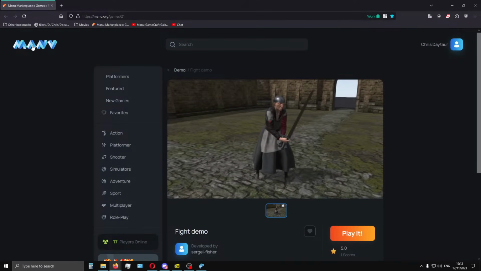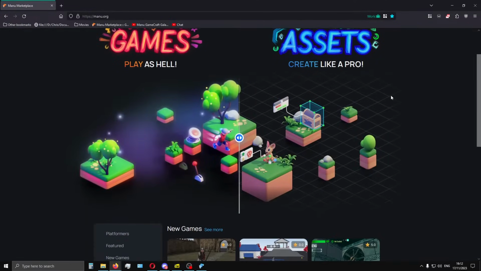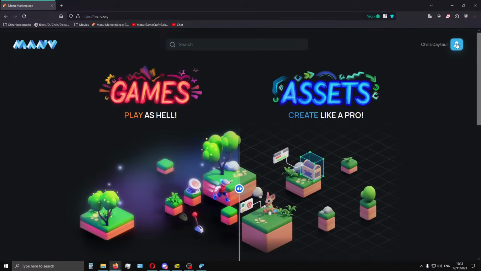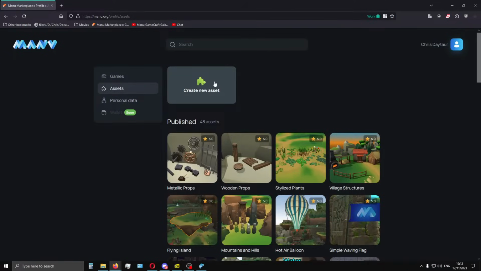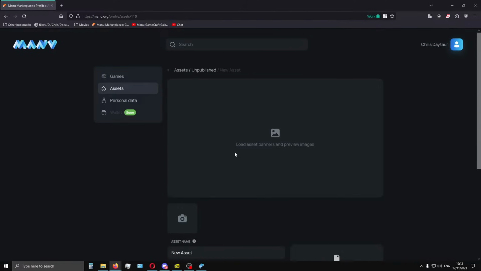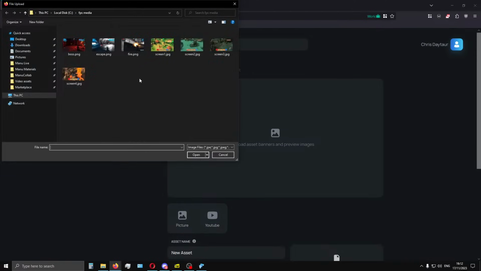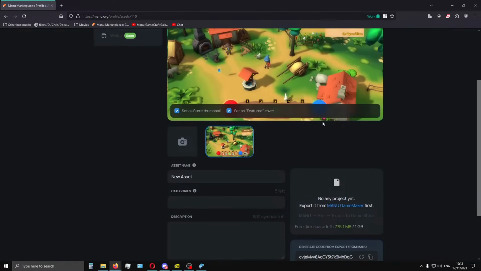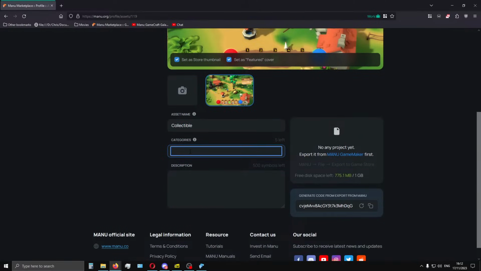So let's go to the marketplace here where I'm actually logged in. We can go to our profile, go to our assets, and click here create new asset, and we can load the same image. For example, let's add something. This is pretty random now. Just adding stuff. And let's type a description, collectible, for example, and we can add a category here, like this is a prop.